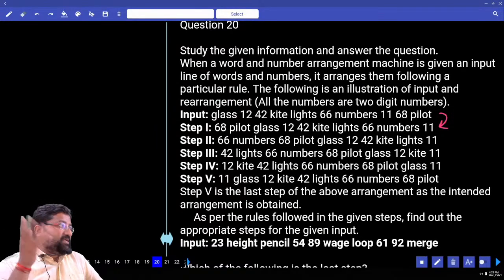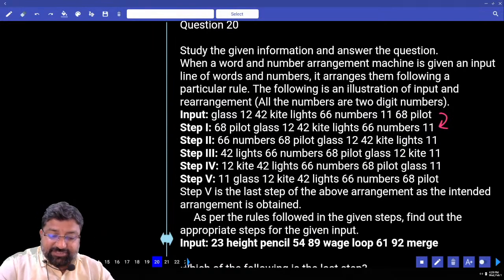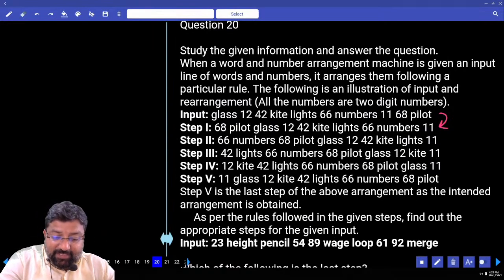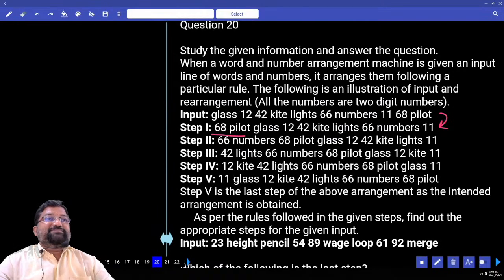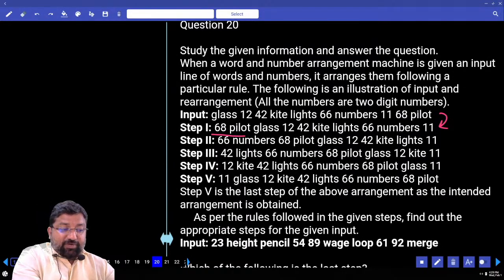Other than that, there cannot be any other logic. Avuna kada. Words alphabetical or reverse alphabetical. ఇప్పుడు ఏం చేద్దాం చూద్దాం. ఫస్ట్ ఏమొచ్చింది 68 వచ్చింది. 68 తో పాటు కూడా నాకు ఏమొచ్చింది పైలట్. ఏమొచ్చిందమ్మా పైలట్. If I arrange all the words in alphabetical order, what comes first?